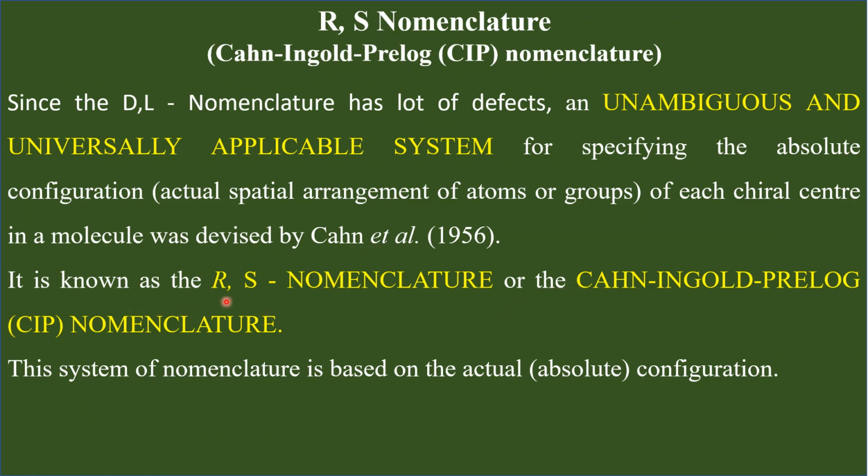And this system of nomenclature is called RS nomenclature or Cahn Ingold Prelog or CIP nomenclature. And this system of nomenclature is based on the actual or absolute configuration in every chiral center present in the molecule.